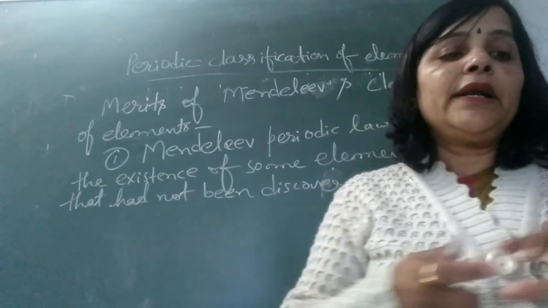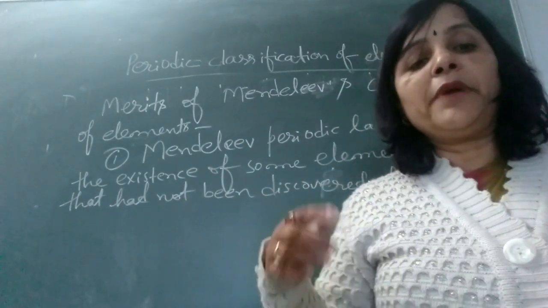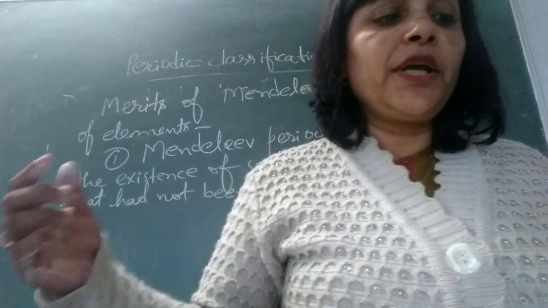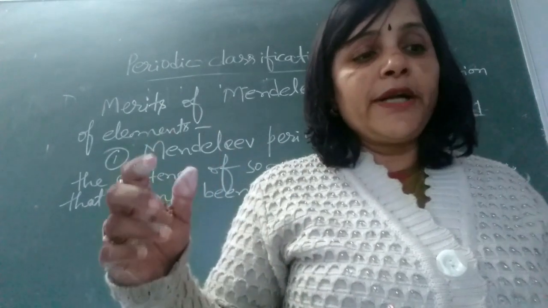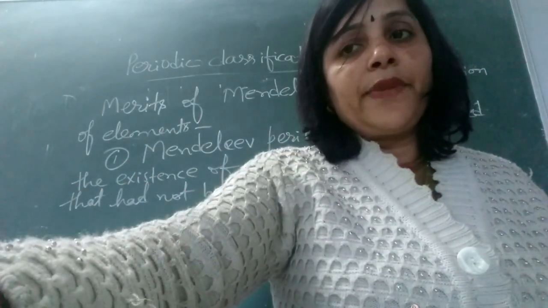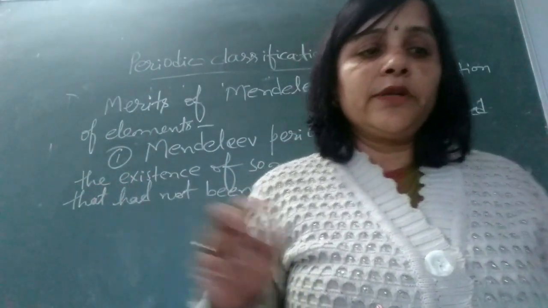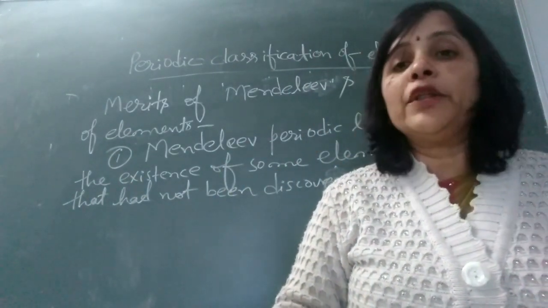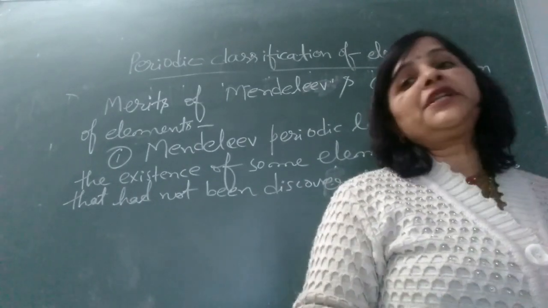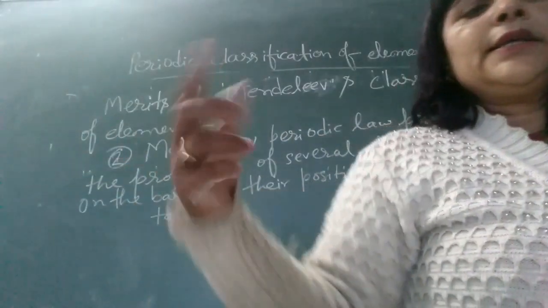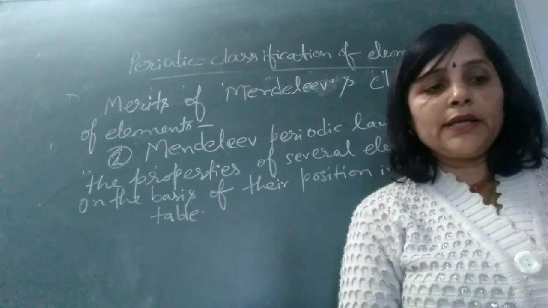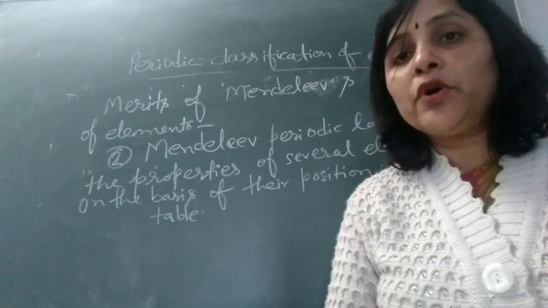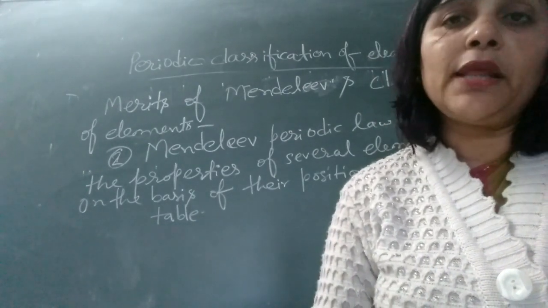The second point: Mendeleev's periodic table could predict the properties of several elements on the basis of their position in the periodic table.